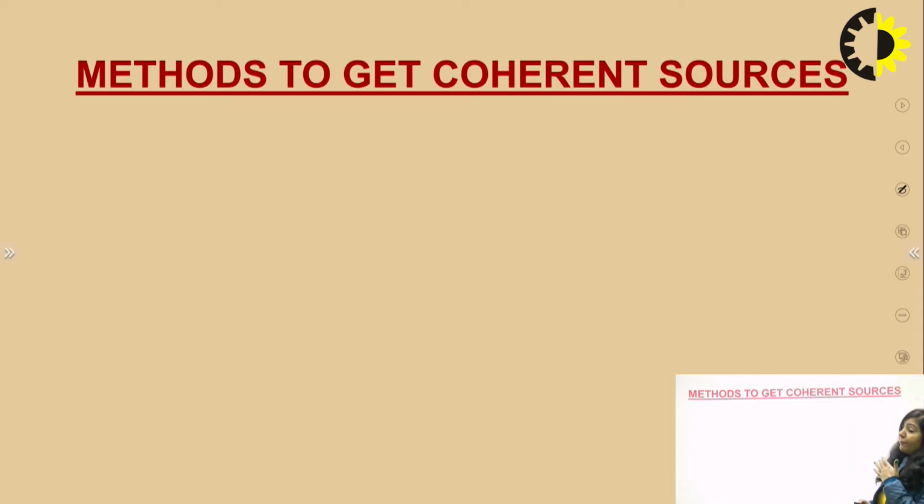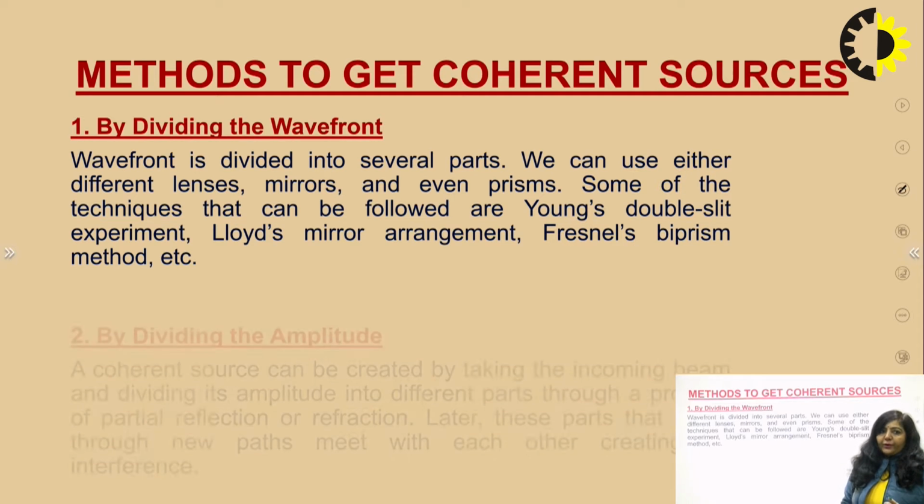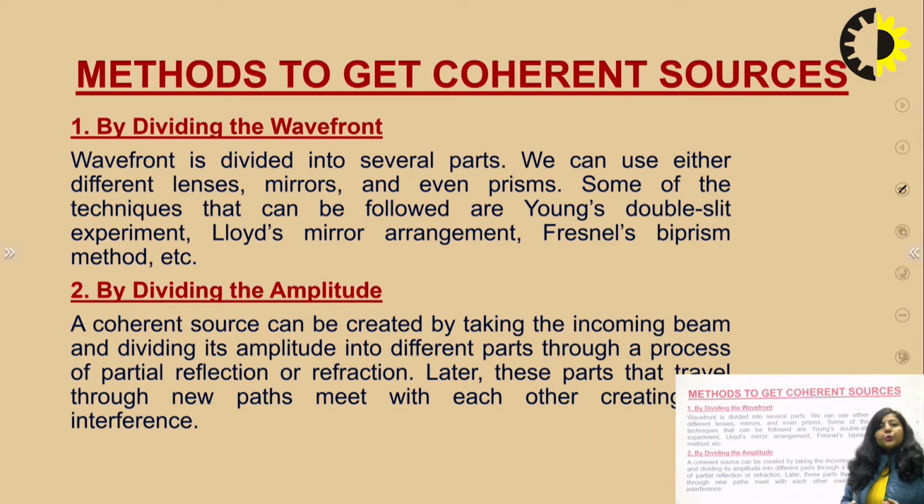There are two methods to obtain coherent sources from a single source. The first one, which you already know, is division of wavefront. Young's double slit experiment is an example of division of wavefront. We use a single light source, divide its wavefront, and get two coherent sources. Fresnel biprism experiment and Lloyd's mirror method are also examples of division of wavefront. The second method to get coherent light from a single source is known as division of amplitude, basically interference in case of thin films.